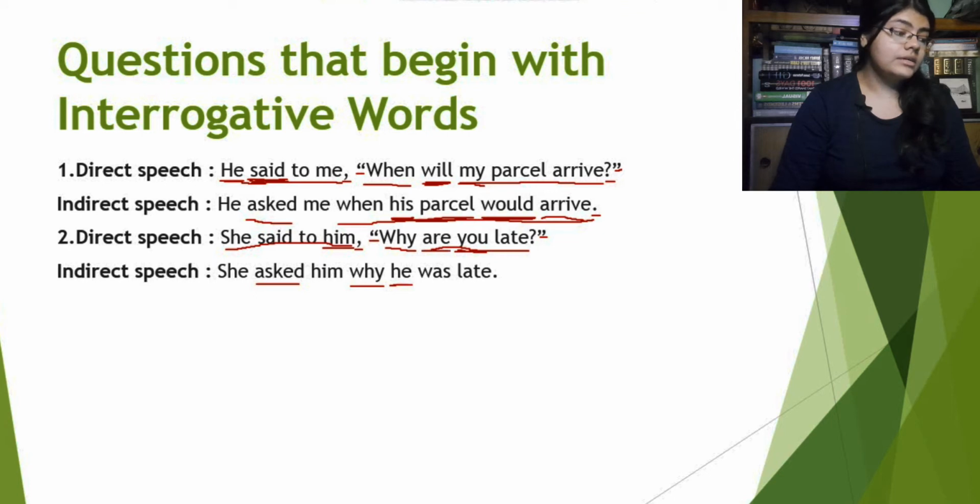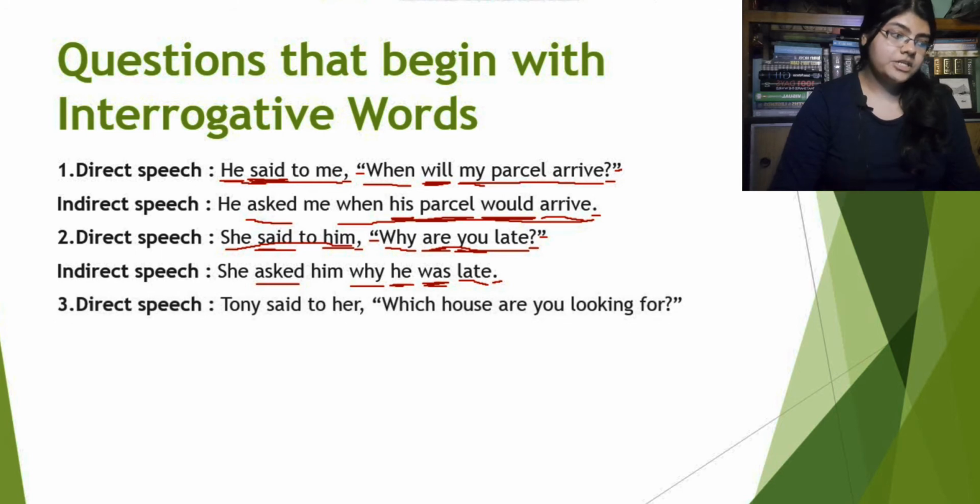Now again the verb "are" in the reported speech will become "was" because the reporting verb in the direct speech is in past tense. So "are" will be "was" because we used "he" here, that's why it will be "was". And now "late": why he was late. And lastly we will use a full stop instead of the question mark. Understood? Now the next one, direct speech.